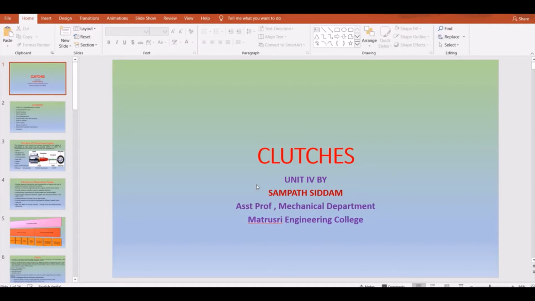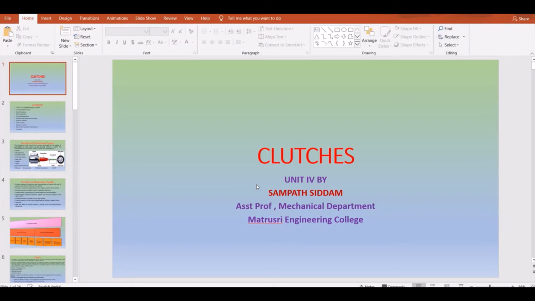And then after this I will take another video which is related to the gear, and then next we have gearboxes, as well as next we'll go through the brakes, and after that we'll go through other topics like propeller shaft, differential, and all those functions. Okay, so this unit 4 is a very important unit, which comprises 3 to 4 topics which I listed before. One is the clutches, another one is brakes, another one is the gearboxes, another one is the propeller shaft, as well as the differential, and a few others like all-wheel drive and transfer box.